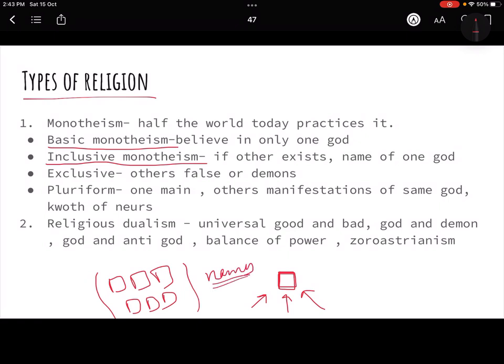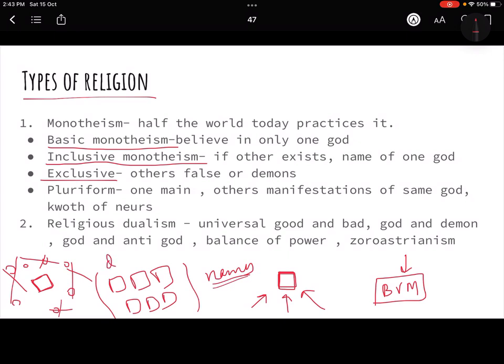That means, जैसे because I'm Hindu, I can more relate to that. जैसे हम बोलते हैं ब्रह्मा विष्णु महेश, सब it's the name of the same god, right? Brahma, Vishnu, Mahesh, right? So like that. So inclusive monotheism, there is one god. Even if there are others, they are just the names of the same god, right? Exclusive monotheism says no, there is only one god, and if there are any others, they are false gods or they are not gods at all.